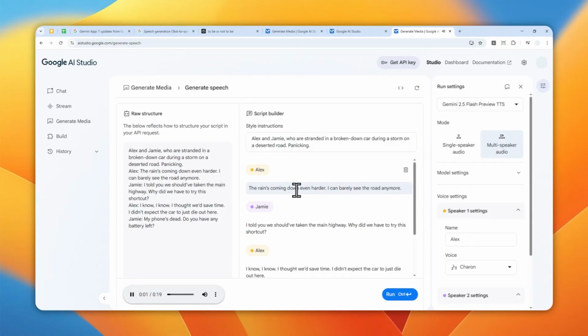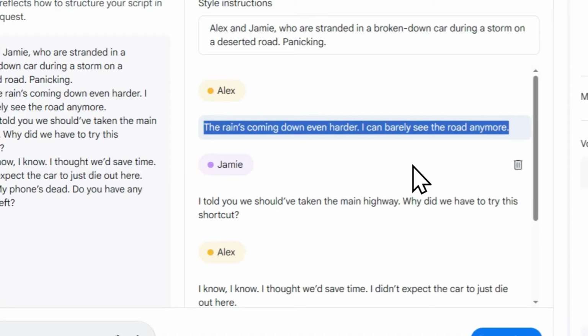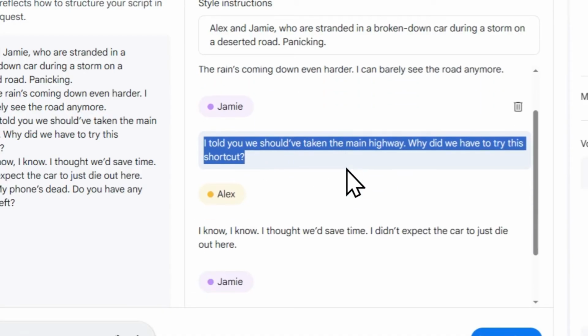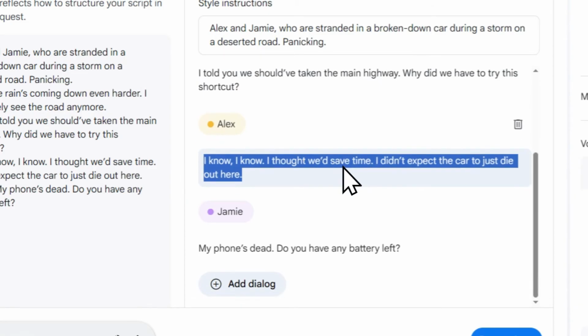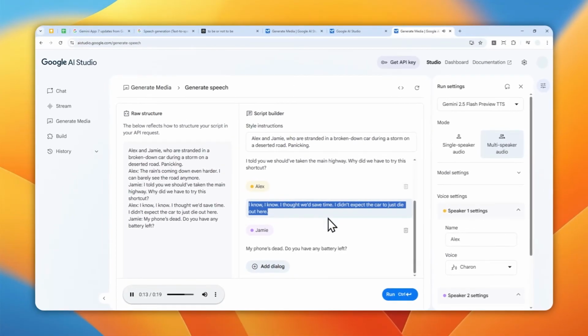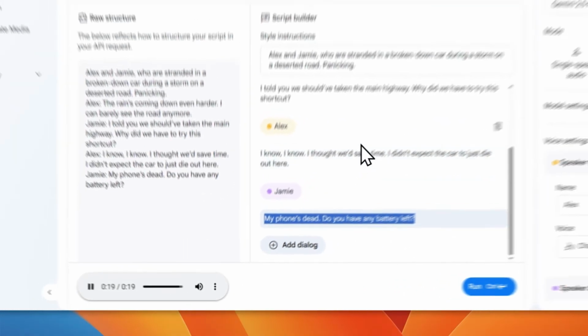The rain's coming down even harder. I can barely see the road anymore. I told you we should have taken the main highway. Why did we have to try the shortcut? I know. I thought we'd save time. I didn't expect the car to just die out here. My phone's dead. Do you have any battery left?